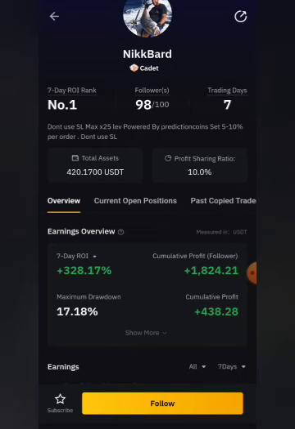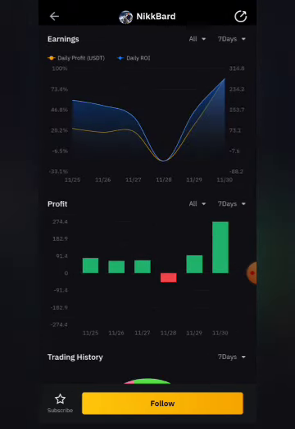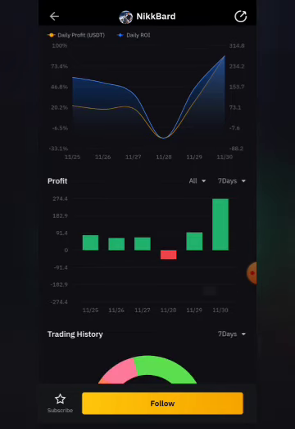When you come to his profile, you see the overview, current open positions, past copied, whatever. You're going to see his stats here. Look at the guy's stats, how profitable he is in the last 7 days. In the last 6 weeks, it is only 1 week that he did not do well. Every other week has been crazy and profitable, and this week is even smashing it already.